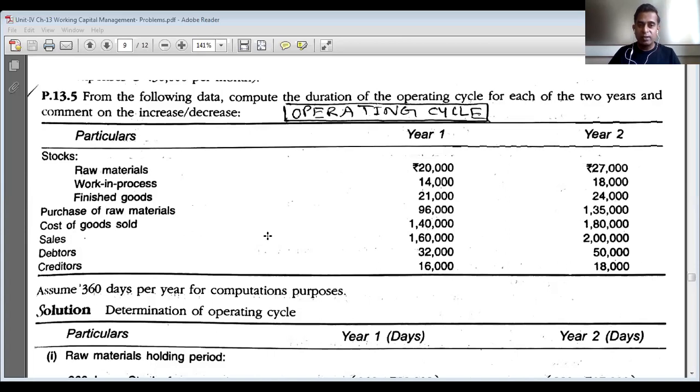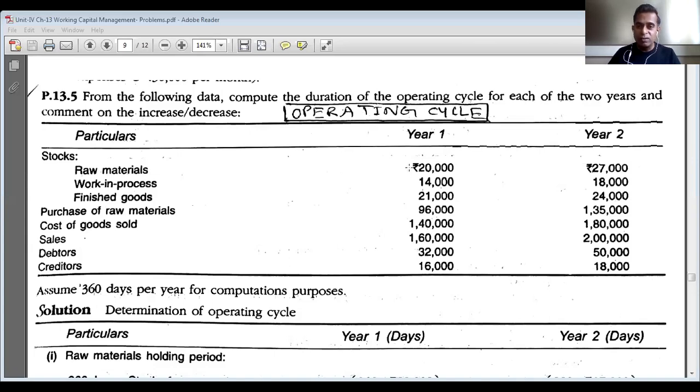Sales achieved by the company are 1,60,000 rupees in year 1 and 2 lakh rupees in year 2. Debtors are 32,000 rupees in year 1 and 50,000 rupees in year 2. Creditors are 16,000 rupees in year 1 and 18,000 rupees in year 2.